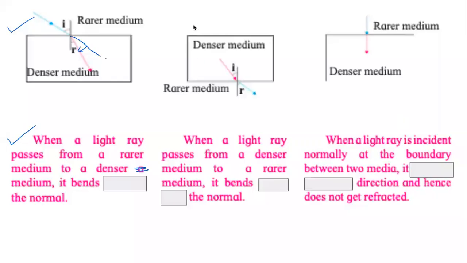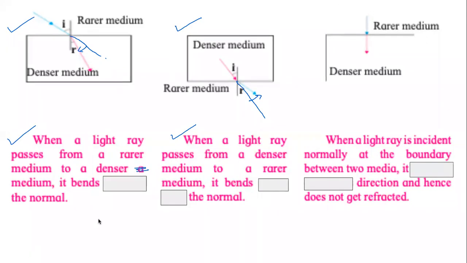Look at the second, the middle one. Look at this picture and this fill in the blanks. When a ray of light passes from a denser medium to a rarer medium, it bends dash the normal. Yes, Alfia, correct. Chand, correct. Correct answers. So when the light ray passes from the denser medium to the rarer medium, see what is happening. If it was traveling straight, this is how it would have moved. But now it has moved away from the normal. So it bends away from the normal. This is what is happening.